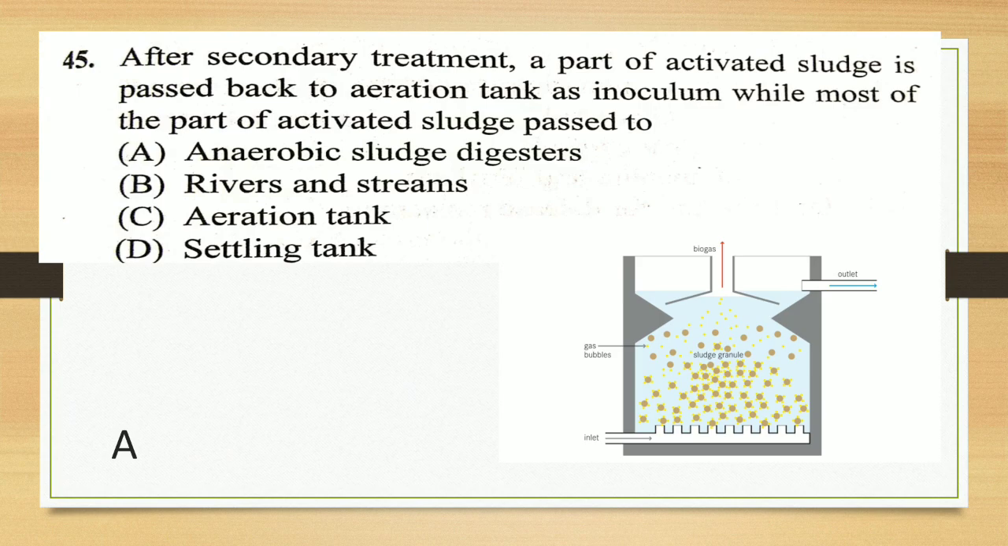I showed you when I was doing the theory class, primary and then secondary treatment. In secondary treatment, the final part is the anaerobic sludge digester. The remaining material from the aeration tank to the settling tank has been passed into the anaerobic sludge digester, and those sludge digesters are further used for biogas production. So that answer is A. Next one.